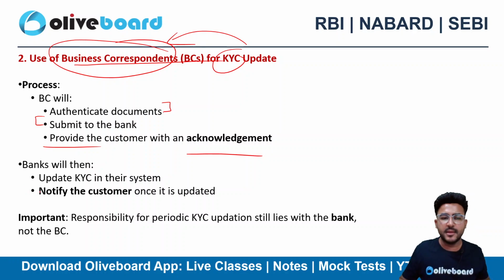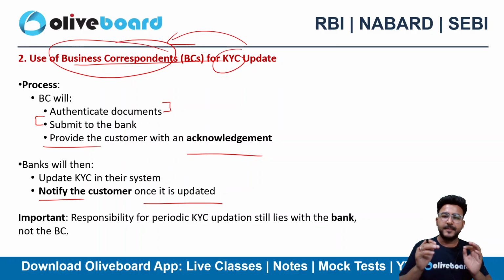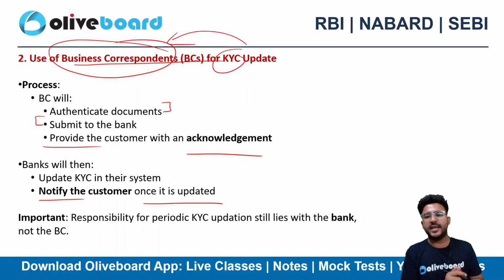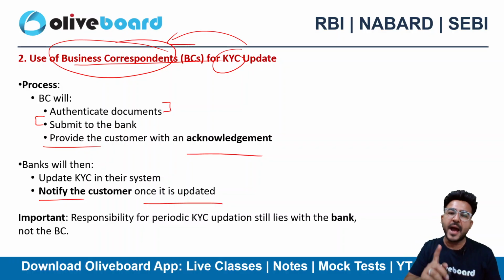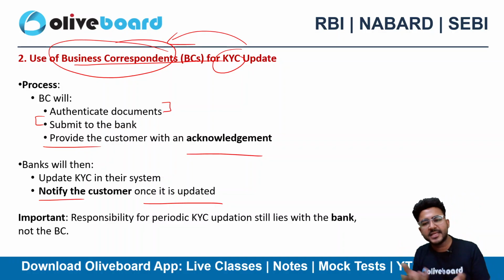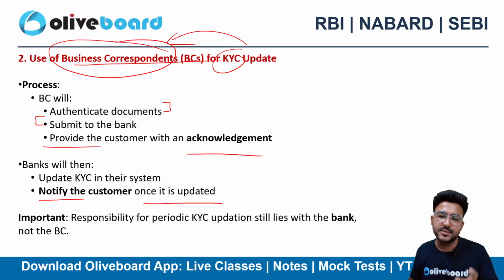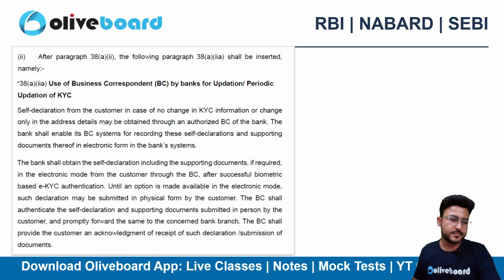The bank will then update the KYC in the system and notify the customer that the KYC is being updated. However, this is an add-on service that you can get your KYC done via a business correspondent as well. Still, the bank will always be solely liable and the business correspondent is not at all liable. They are just the agents of the bank. The sole responsibility of KYC lies with the regulated entity only.